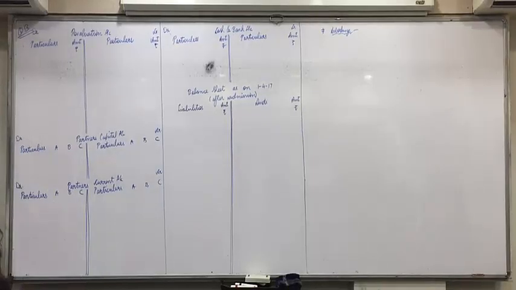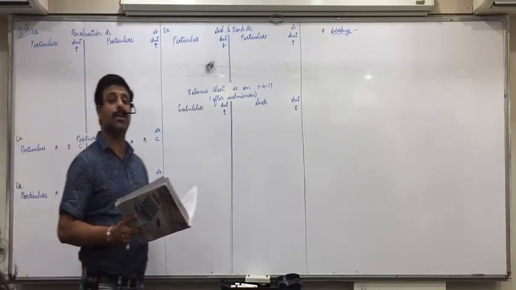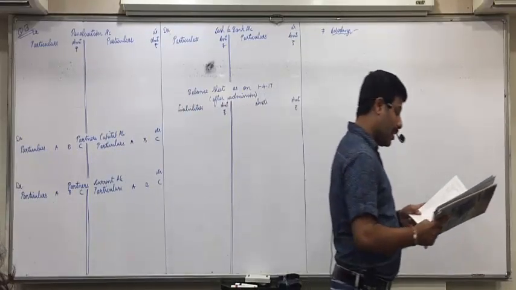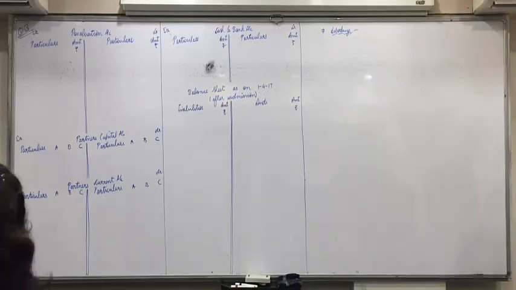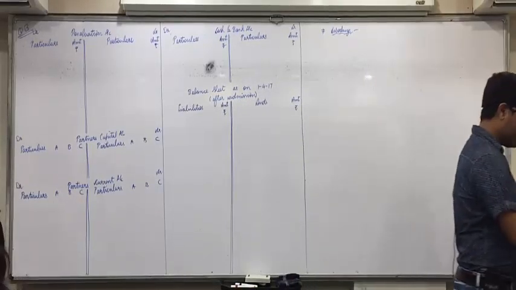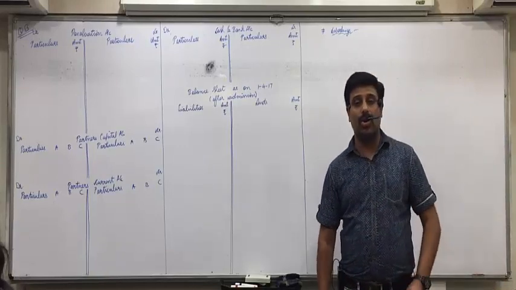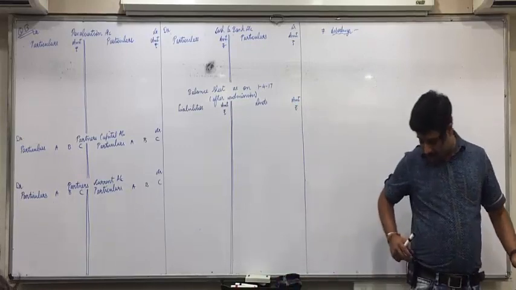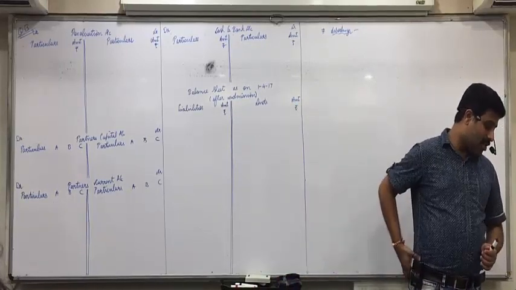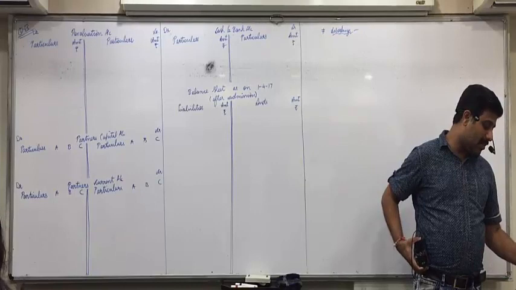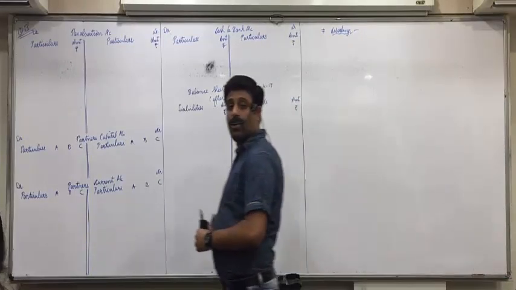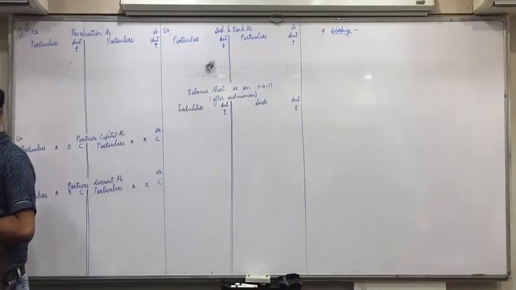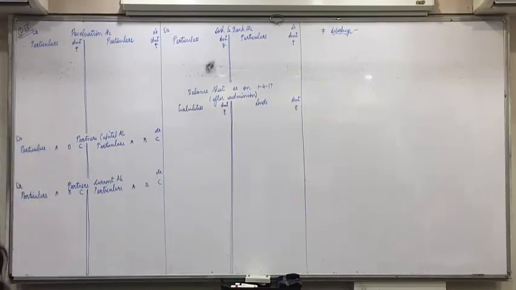Question 13, page 211. Complete silence now. A and B are the partners in a firm sharing profit and loss in the ratio of 4:1. That is the old ratio, 4/5 and 1/5. Balance sheet of the firm on 31/3/17 was as under. Now, very first from the balance sheet, Mayank, how will we start? What things will we write?